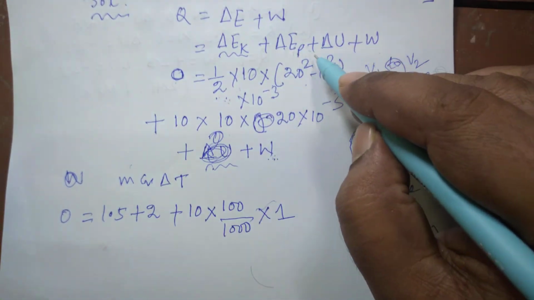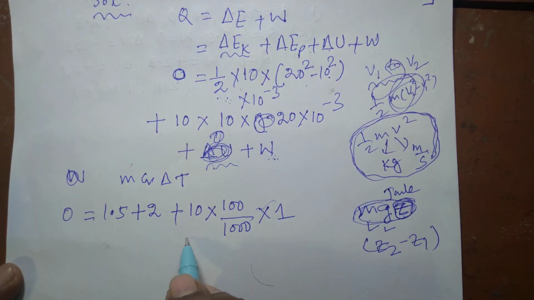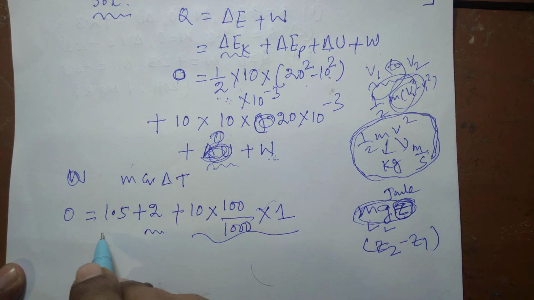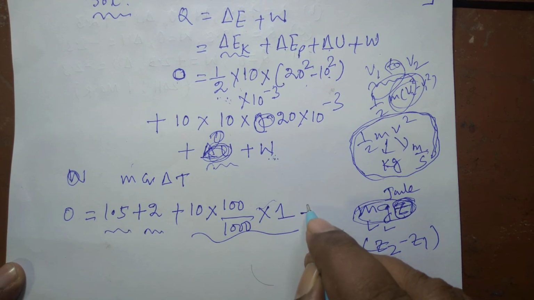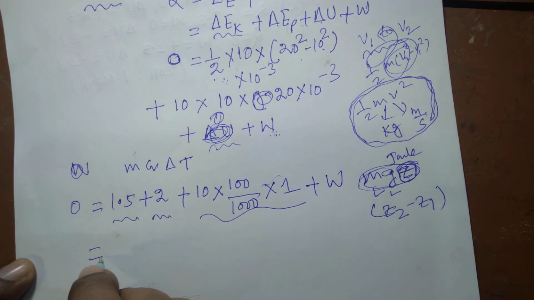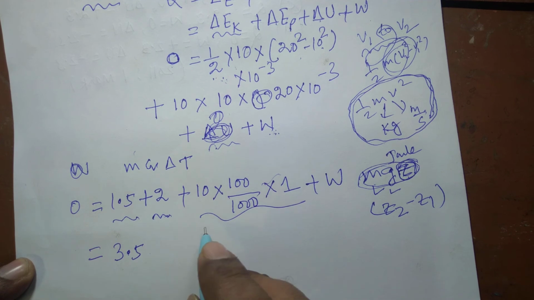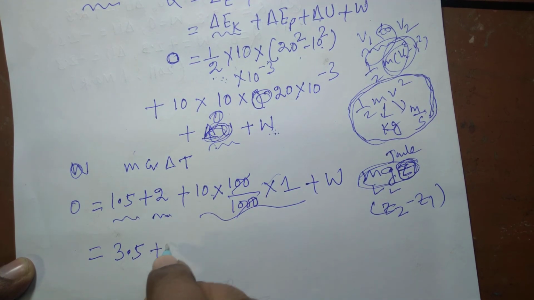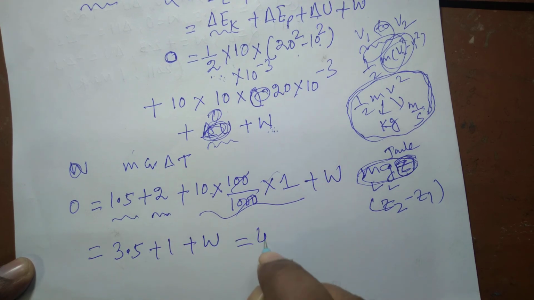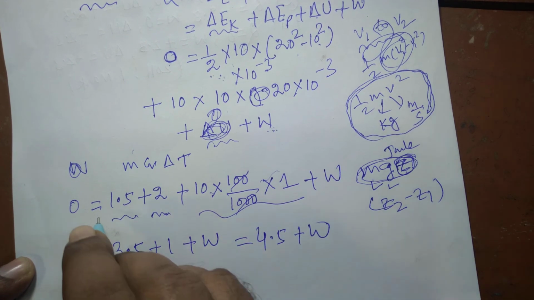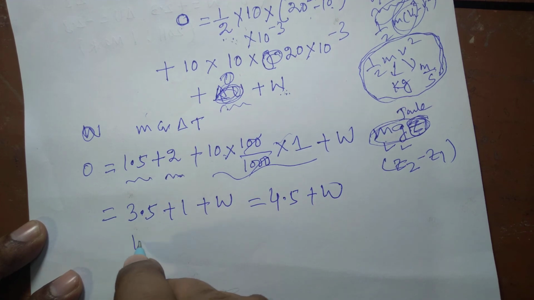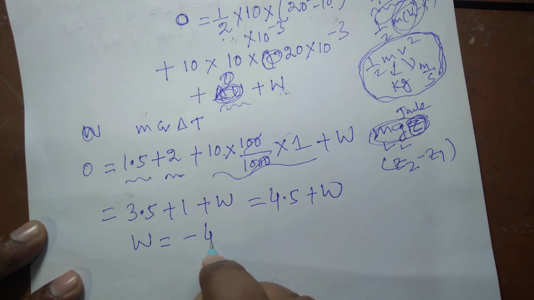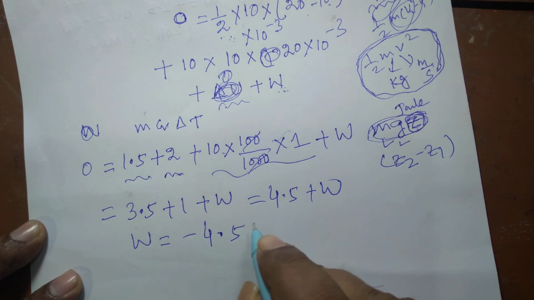So Q is equal to delta EK plus delta EP plus delta U plus W. This is delta U, this is delta EP, this is delta EK, plus W. So that will be 3.5 plus 2 plus 1.5, 3.5, and this is again 1, plus W, that is 4.5 plus W equal to 0, which implies W is equal to minus 4.5 kilojoule.